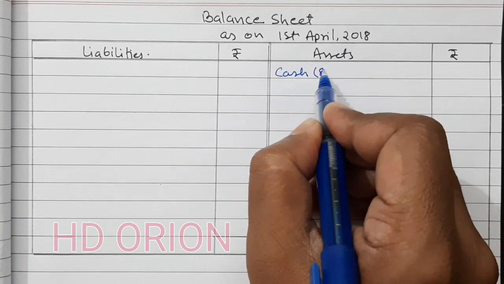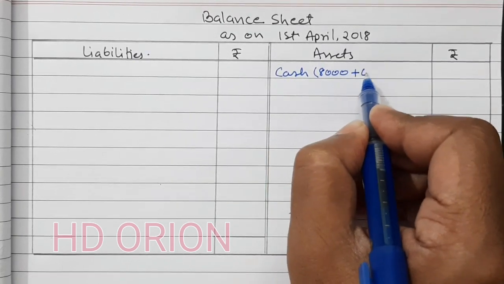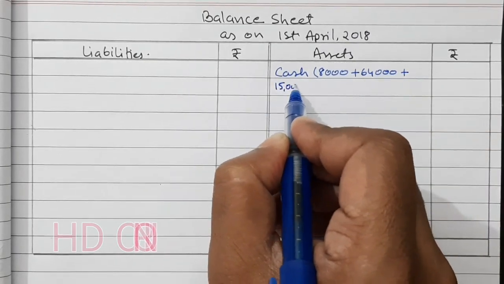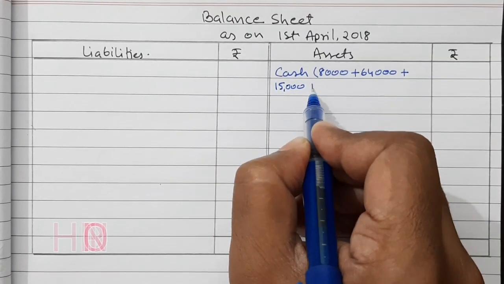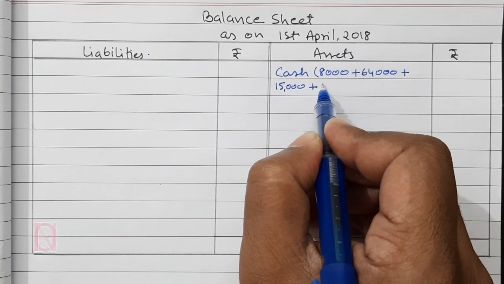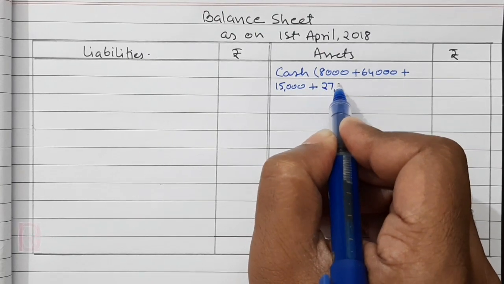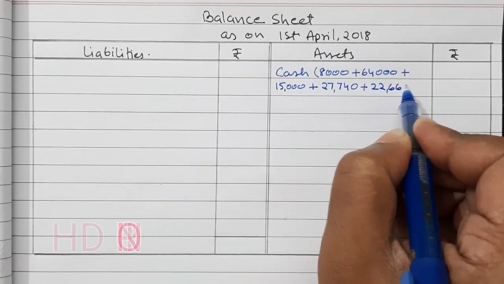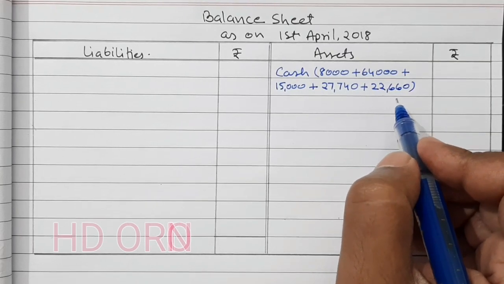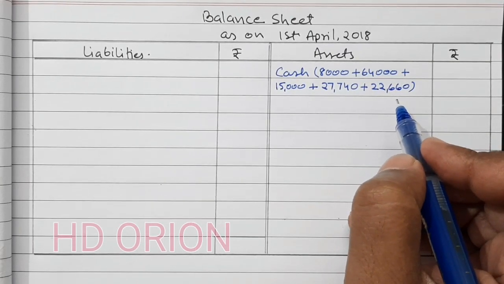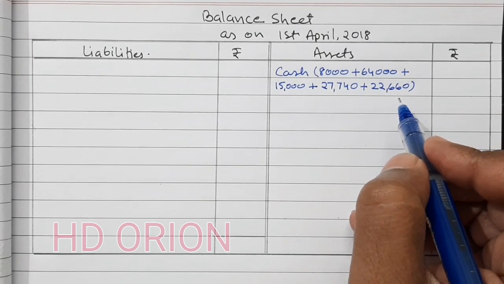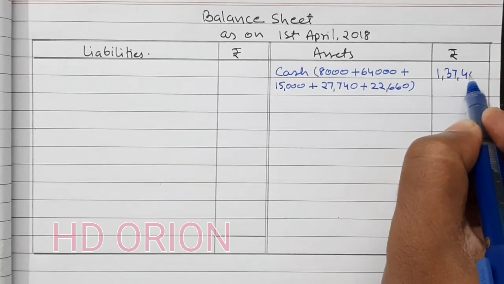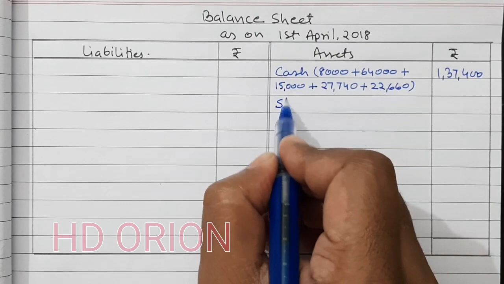Cash. We are already having initial balance of rupees 8,000 plus 64,000 brought as capital by the new partner, plus 15,000 also brought as a premium for goodwill, plus the old partner A brought rupees 27,740 as additional capital, and rupees 22,660 was brought by B as additional capital to make their capital balances in profit sharing ratio based on new partner's capital. Now grand total of which is 1,37,400.